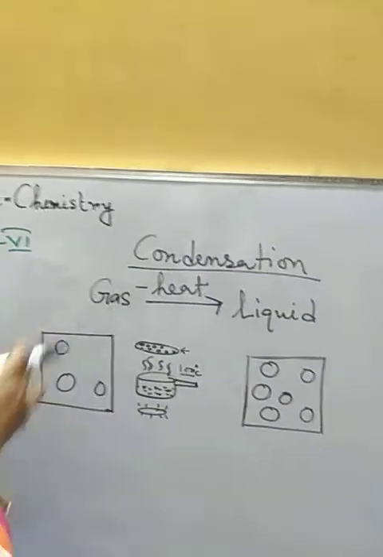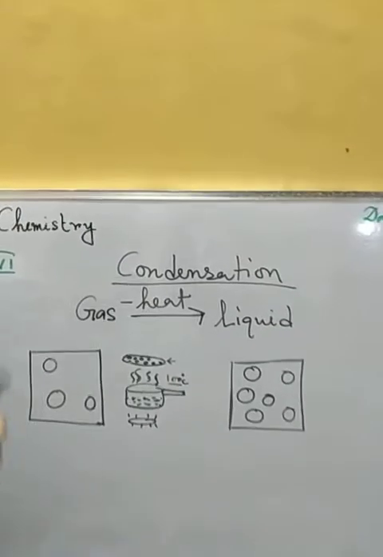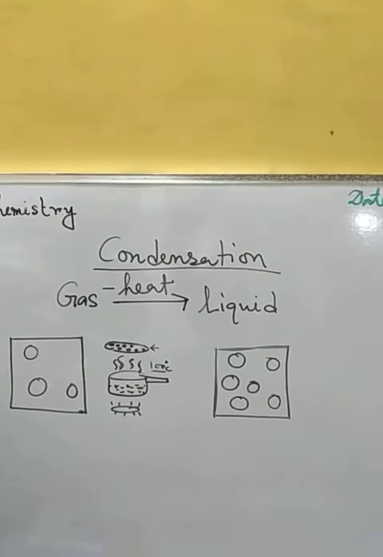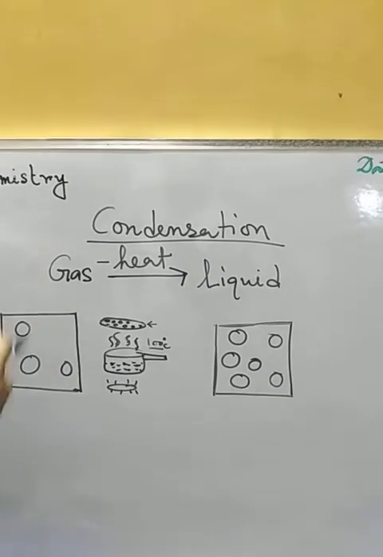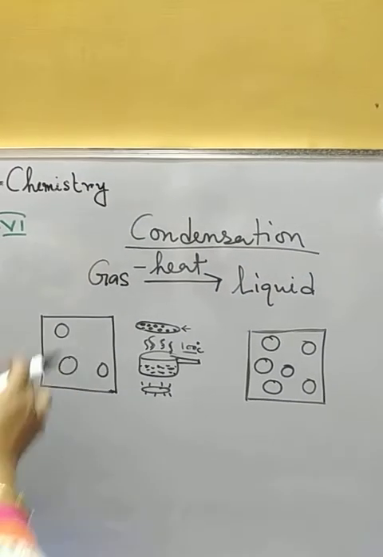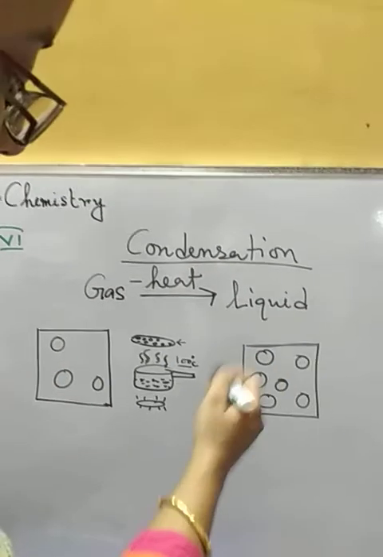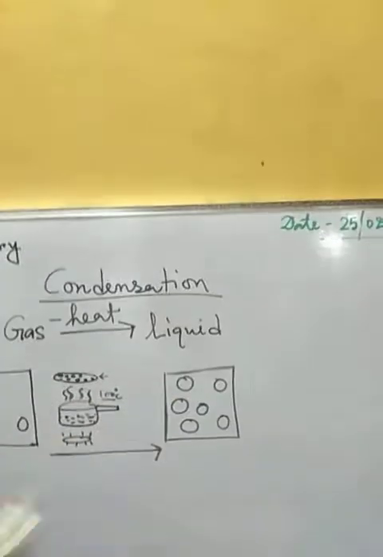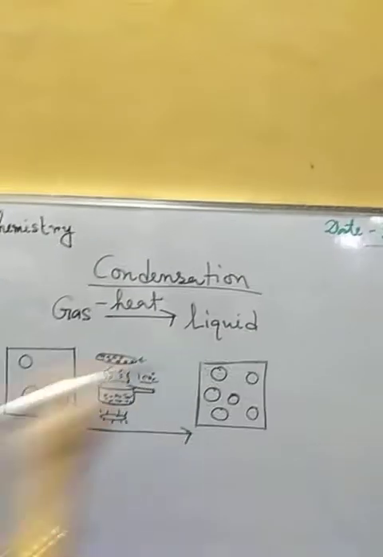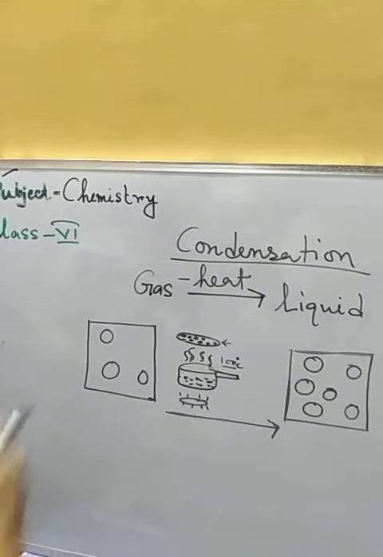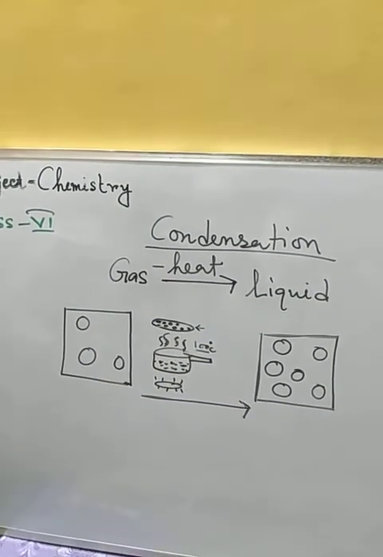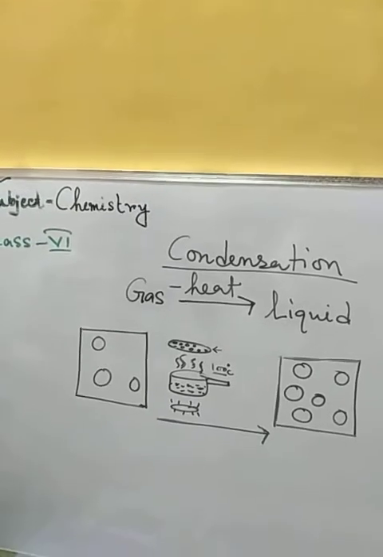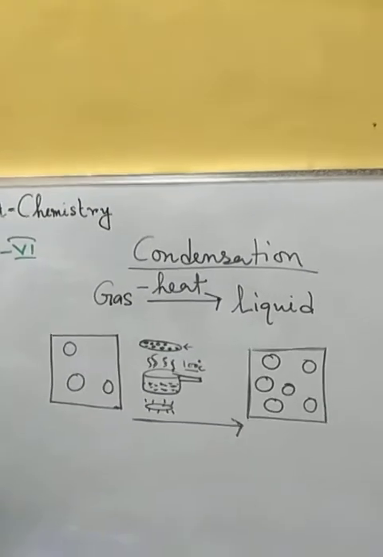The particles of gas have the highest intermolecular space, and when they lose heat and kinetic energy, they come together, and gradually they form the liquid where there is less intermolecular space between them. So from gaseous substances we get the liquid form if we take out the heat or cool down the gas, and this process is called condensation or liquefaction.